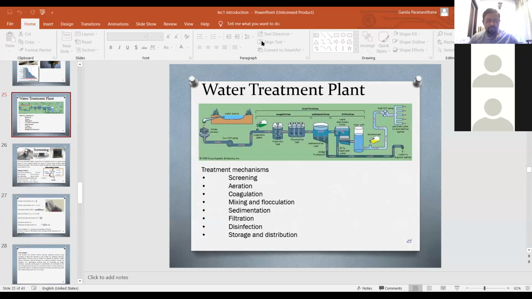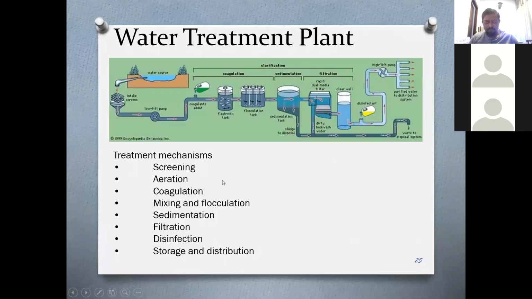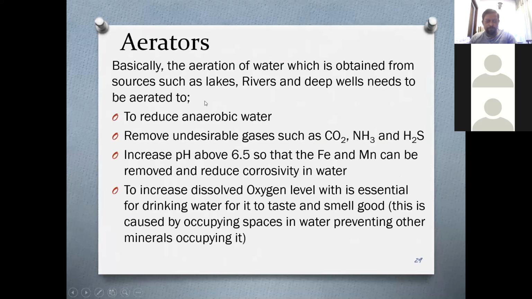If you look at this initial diagram that we presented to you last time, we are going to talk mainly about the flocculation, mainly the coagulation part today. On top of that, we are planning to talk about aeration, which is prior to this stage.